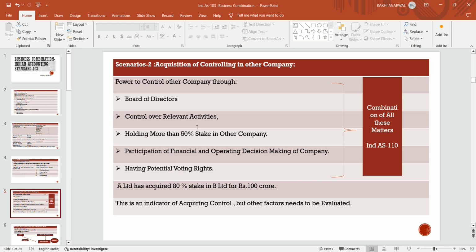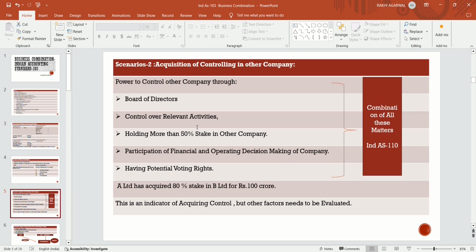If one entity has the power to control the board of directors of another company, then it is treated as a business combination. Control over the relevant activities of the other company, holding more than 50% stake in the other company.